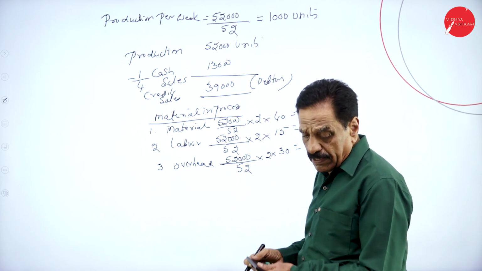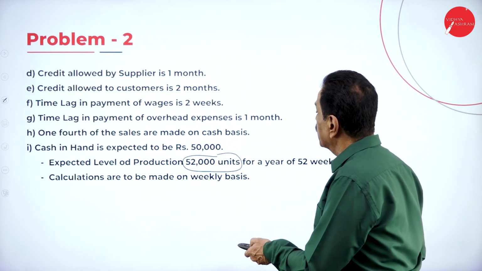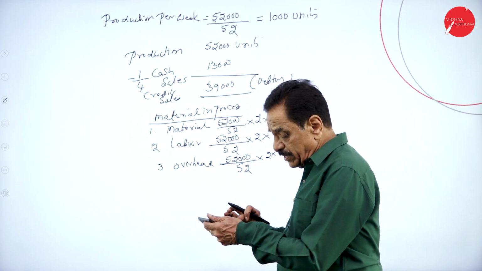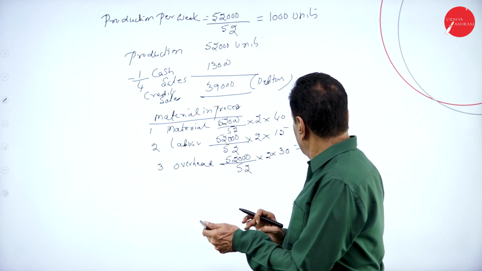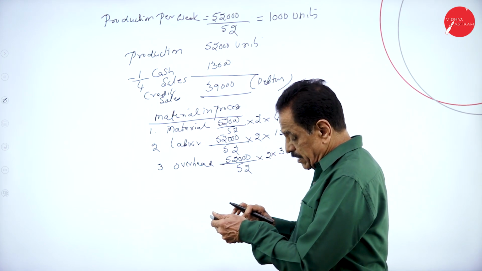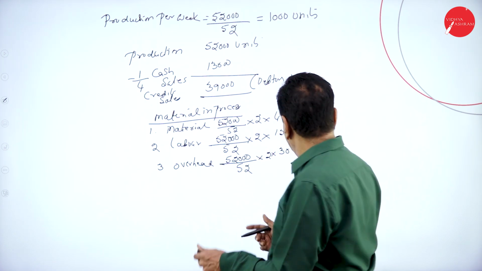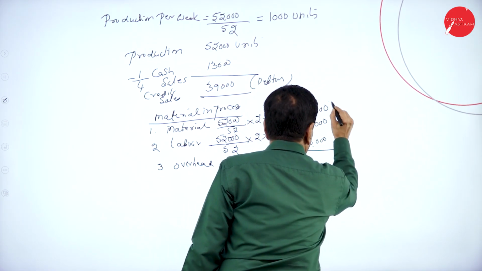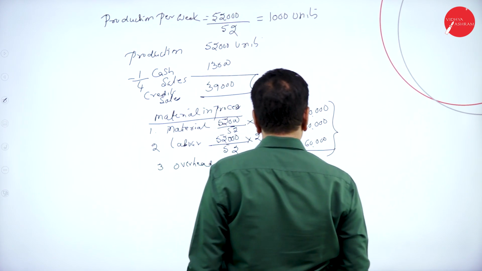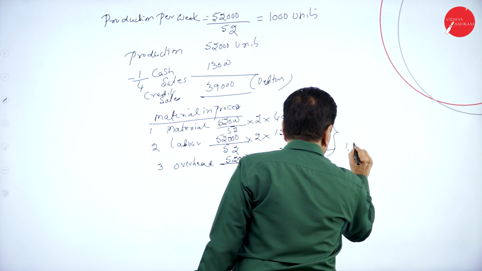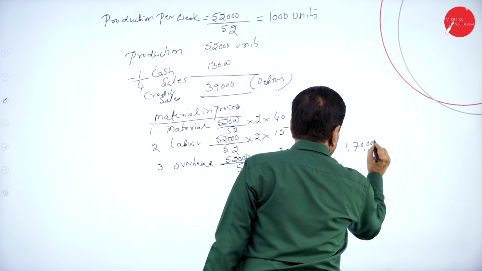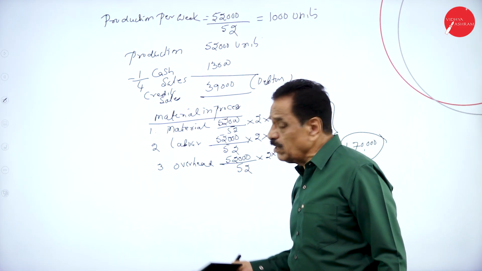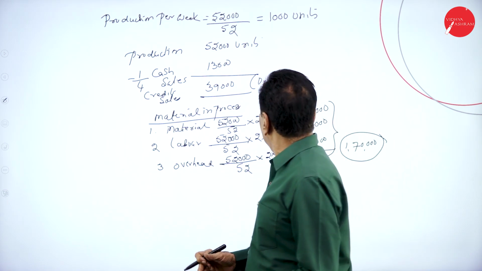So 1,000 into 2 into 30, 60,000. Add the figures: 1,70,000. So what is 1,70,000? Material in process.